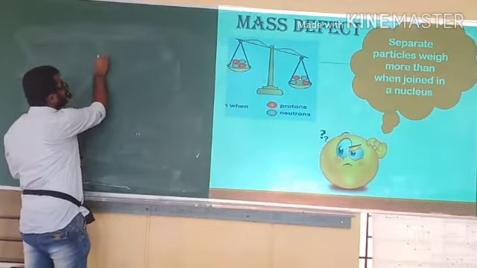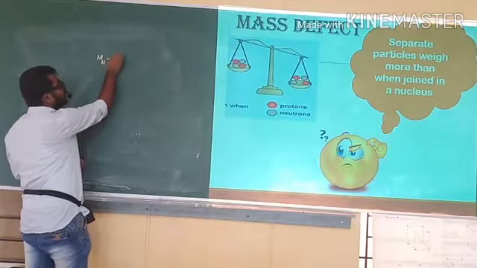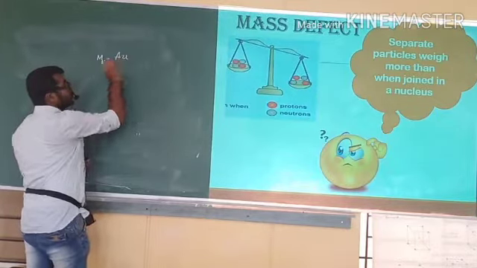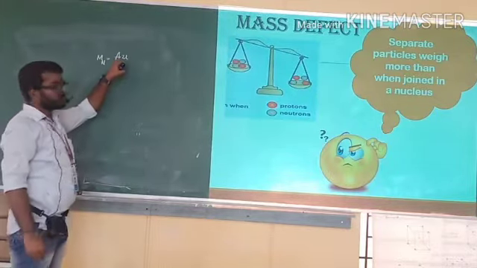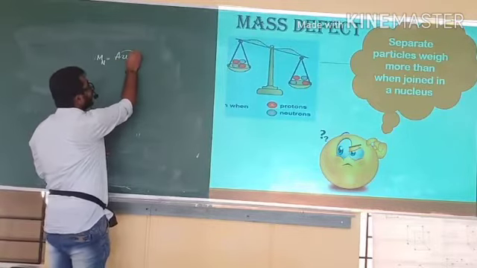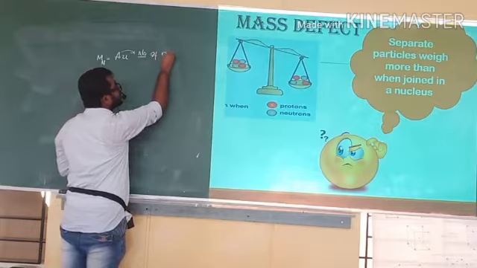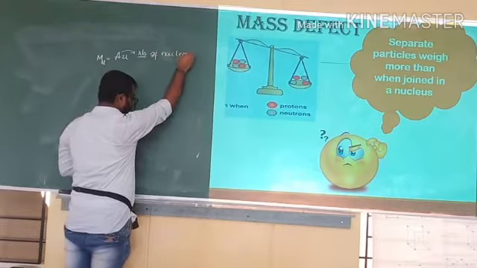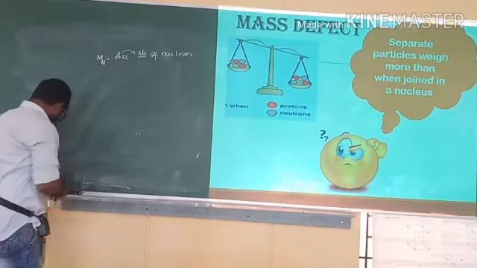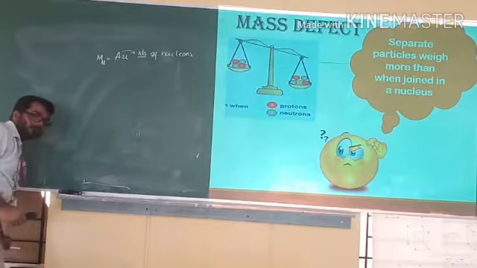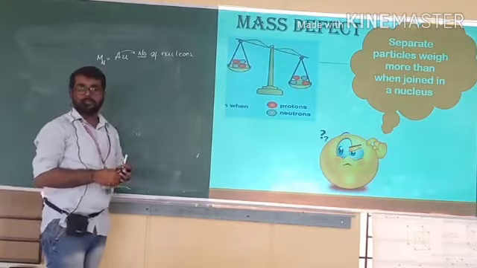The mass of the nucleus can be written as Mn is equal to A into u, where A indicates the number of nucleons. The number of protons and neutrons together are called the number of nucleons.